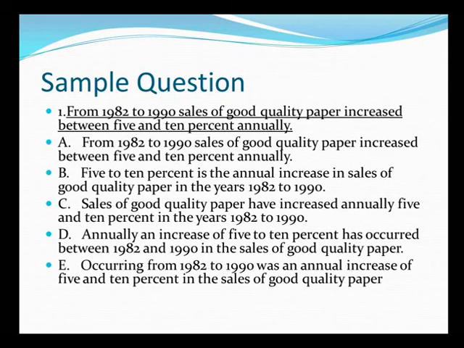From 1982 to 1990, sales of good quality paper increased between 5 and 10% annually. Now, as you can see, we are talking about a past duration which was 1982 to 1990, and the verb of the sentence is using simple past tense here, which is increased. So choice A, which is the reiteration of the underlying statement, appears to be alright.